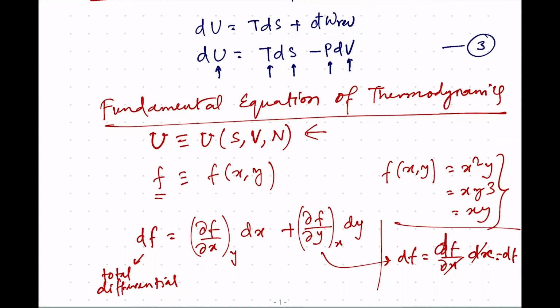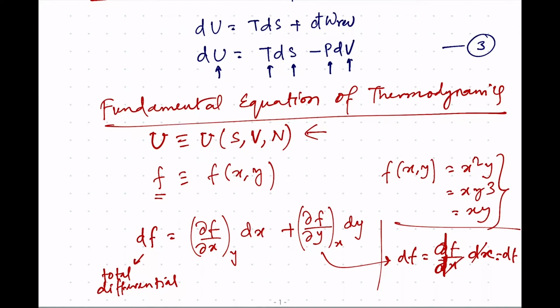So it will be just simple df by dx into dx, giving me df. If it is just a function of one variable, then the change in the value of the function is the slope multiplied by the change in the variable. So the slope is df by dx multiplied by dx, just like that happens for a single one dimensional case.